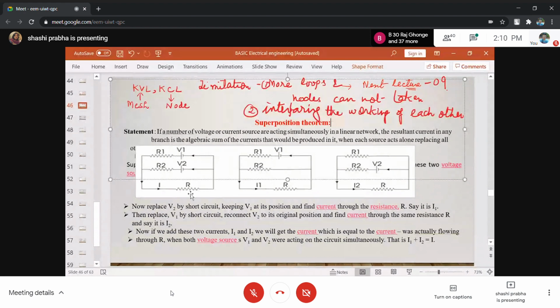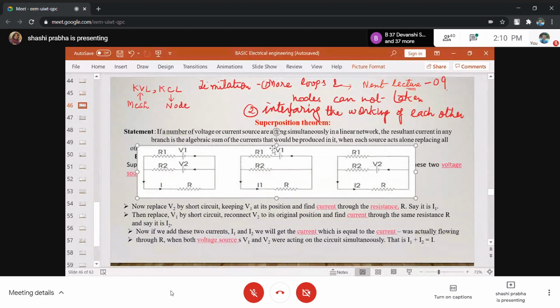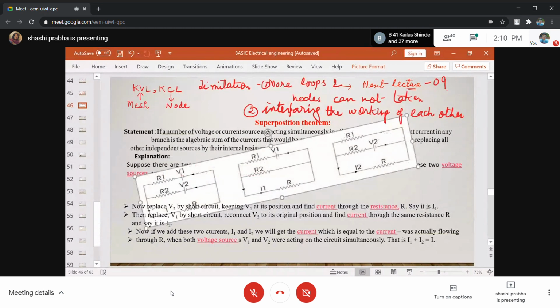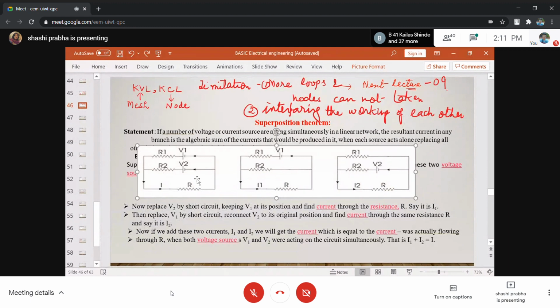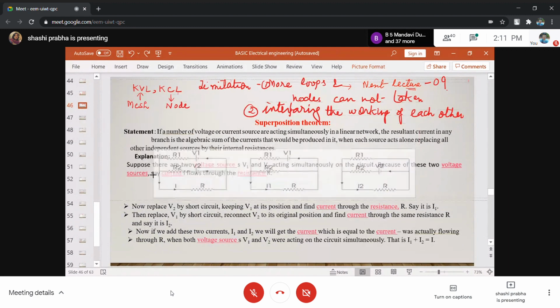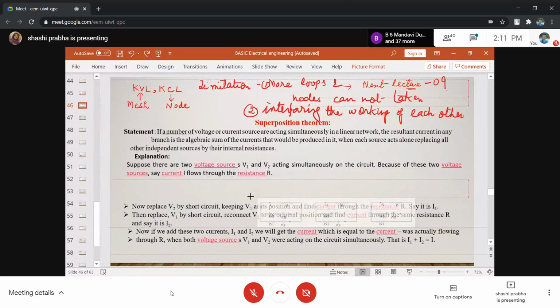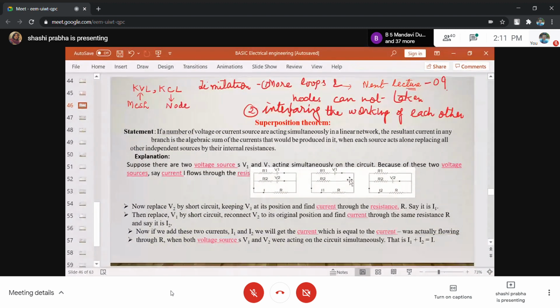So this problem, where a large number of loops are there, is overcome in the superposition theorem. This is overcome by something which is called the superposition theorem. Okay, so I will just say what the superposition theorem is. Please see what the superposition theorem is in my language.